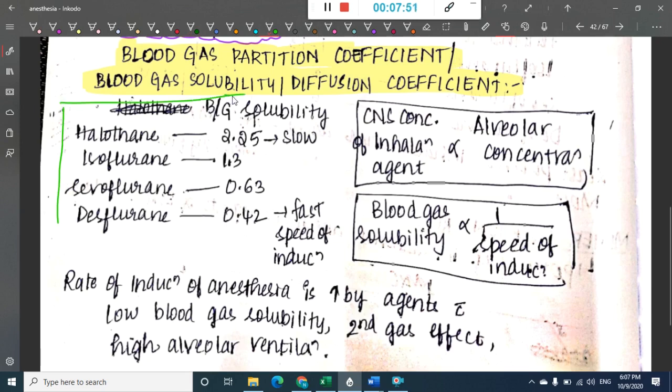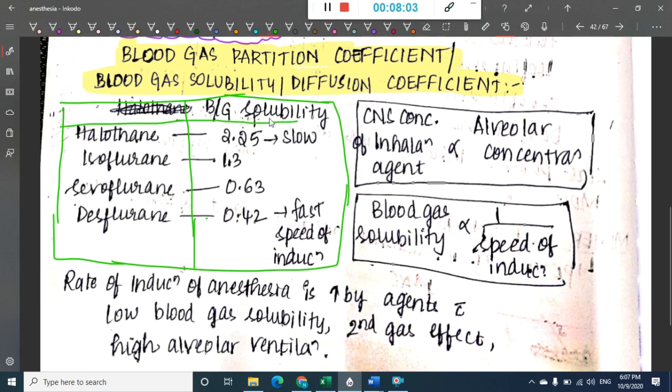Values for different inhalational anesthetics. If you see, the blood gas solubility of halothane is 2 to 2.5, say 2.25. Even this is easy to remember. I'll tell you. The blood gas solubility of halothane is 2.25. Now, you have to halve it. If you do this half, then the blood gas solubility for isoflurane will come as 1.12 or something.